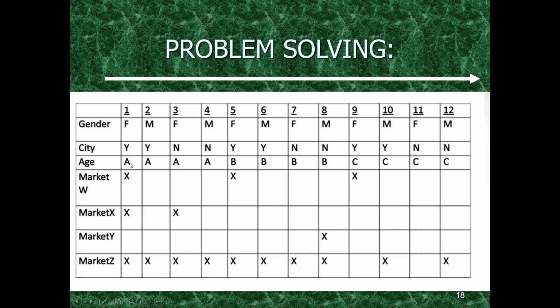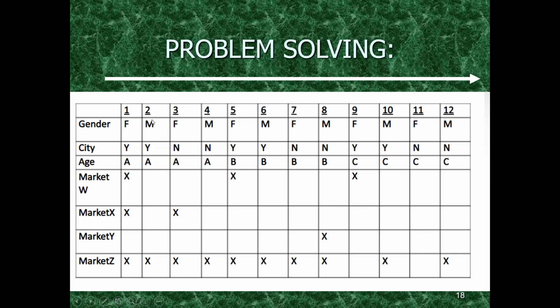So he will be able to purchase from market X, market W and market Y. He will not be able to purchase from market Y, but he will be able to purchase... She will be able to purchase from market W, market X, and market Z because she is a female in